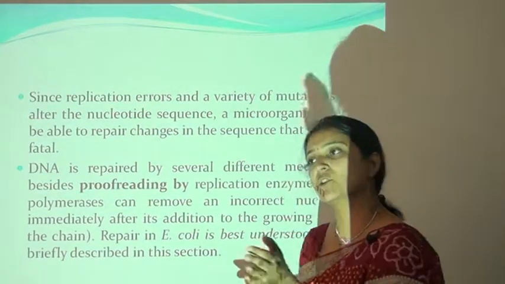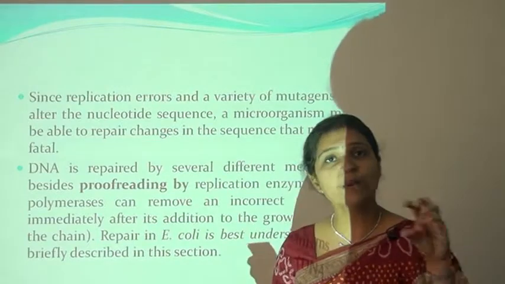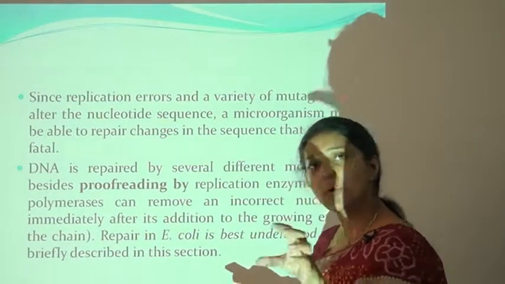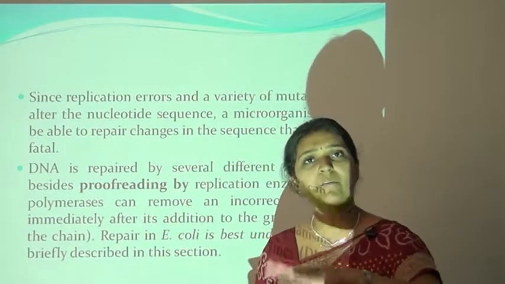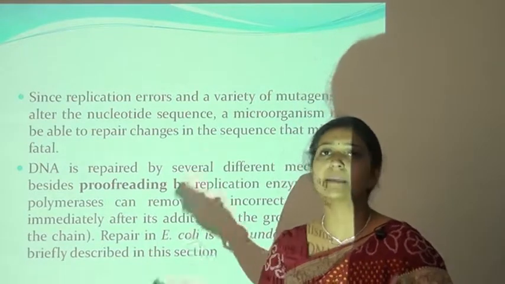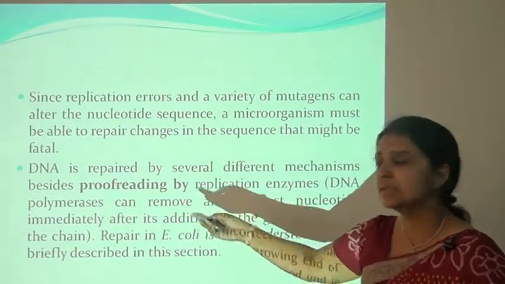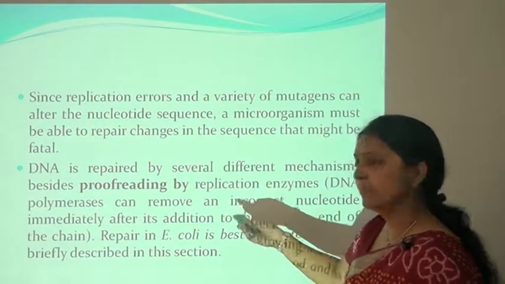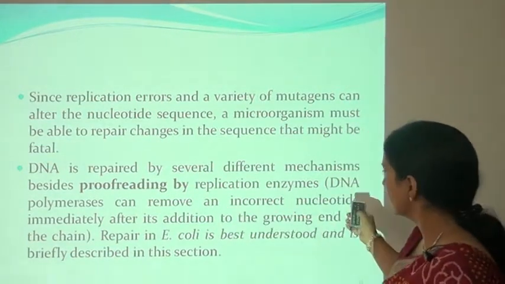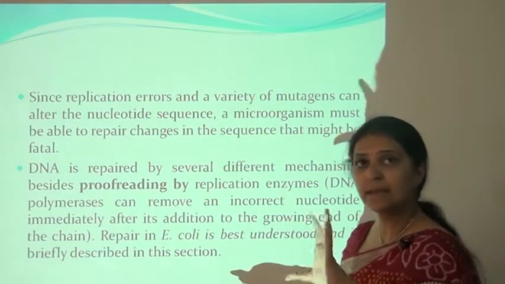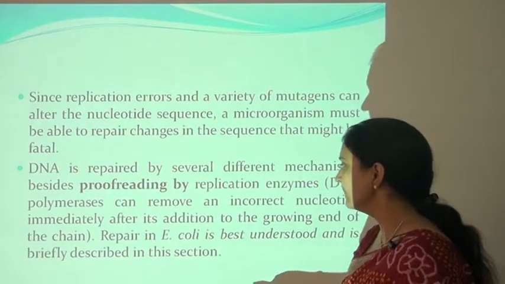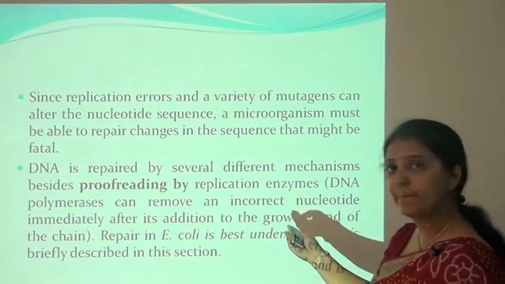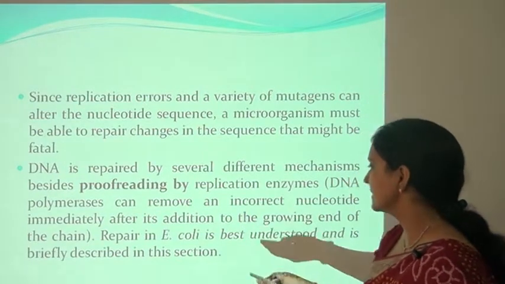Once DNA replication has been completed, proofreading enzymes can proofread the whole replication process, and if there is any change, it can be repaired directly through this proofreading mechanism. The damaged portion can be removed, DNA polymerase will add the new DNA, and this new DNA will be joined by the ligase enzyme.